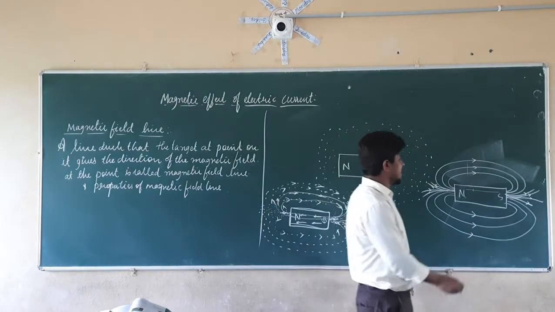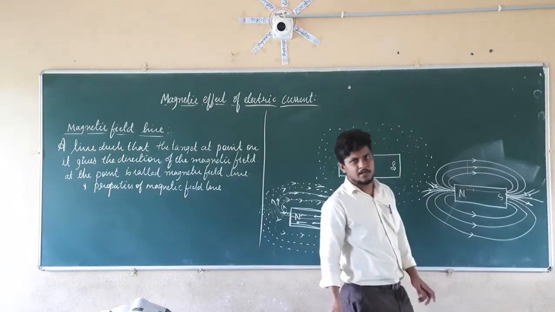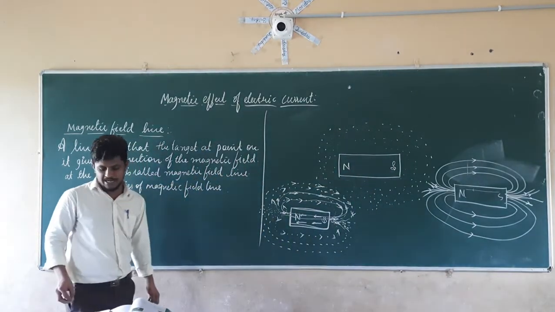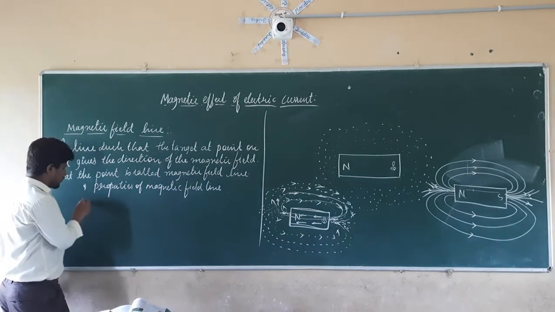If you check correctly here, they are forming a closed loop or closed curve. So the first property of the magnetic field lines is that they are making a closed curve.